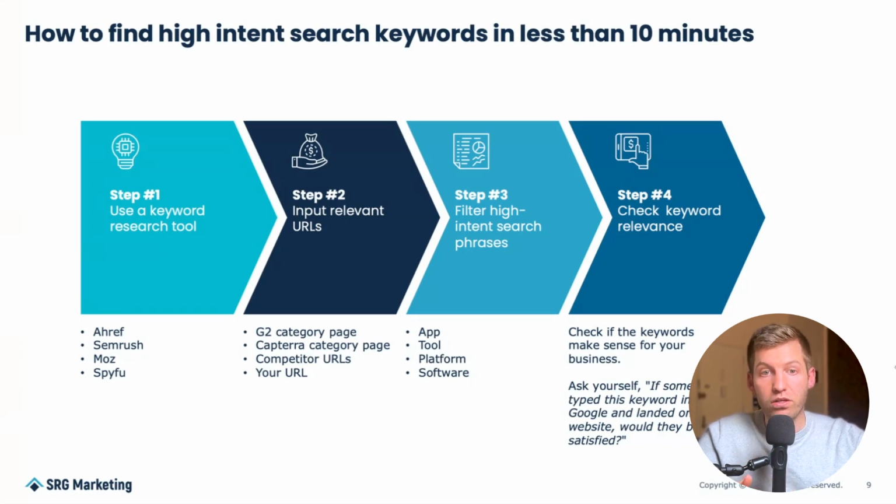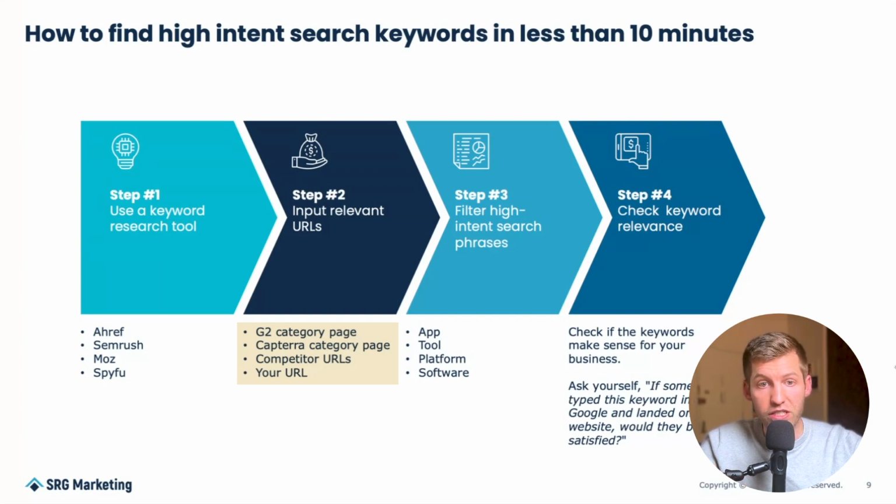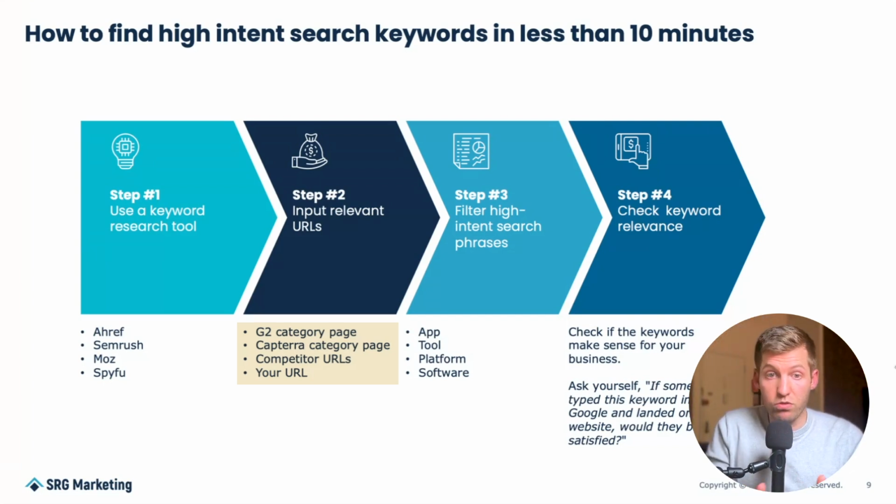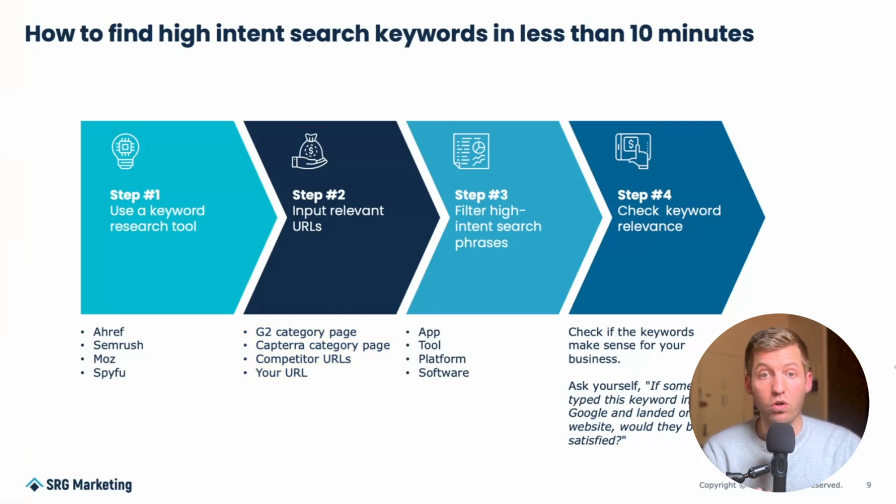Some of the ones we like are review site pages like G2, Capterra, TrustRadius, and Clutch if you're an agency; competitor URLs, because a lot of times your competitors are already showing up for the keywords that you need to be bidding on; and then lastly, your URL. A lot of times companies are already ranking or almost ranking for keywords that they should also be bidding on